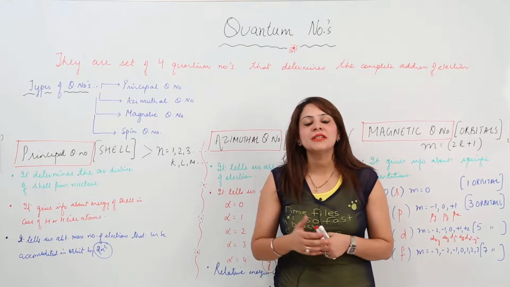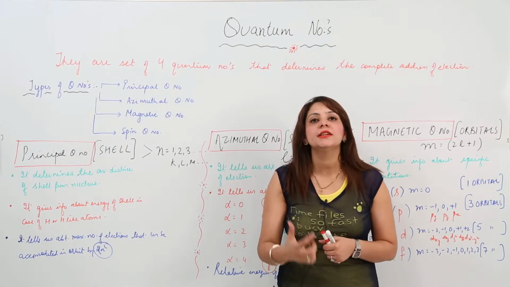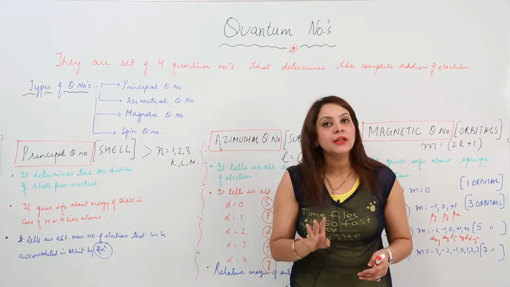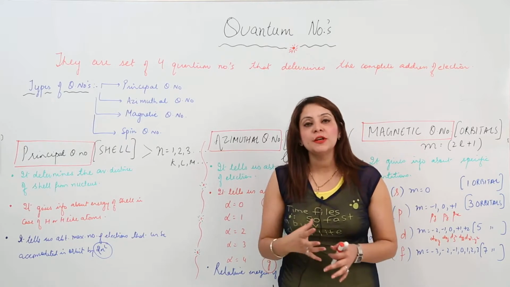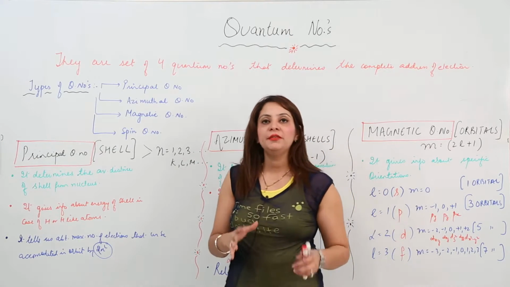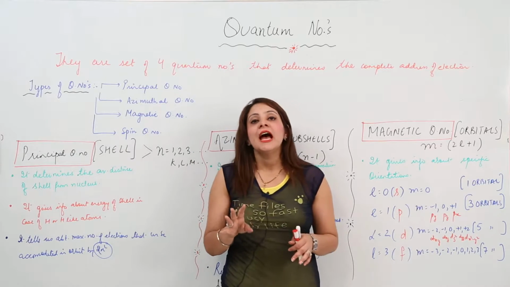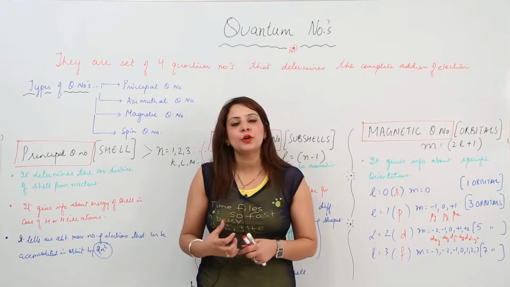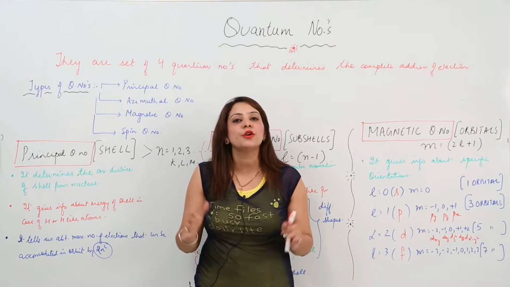Now we are going to start with the topic of quantum numbers. Quantum numbers are a set of 4 numbers that are capable of determining the complete address of an electron. That means we will have 4 quantum numbers, and with the values of those quantum numbers, we will get the complete address of an electron.